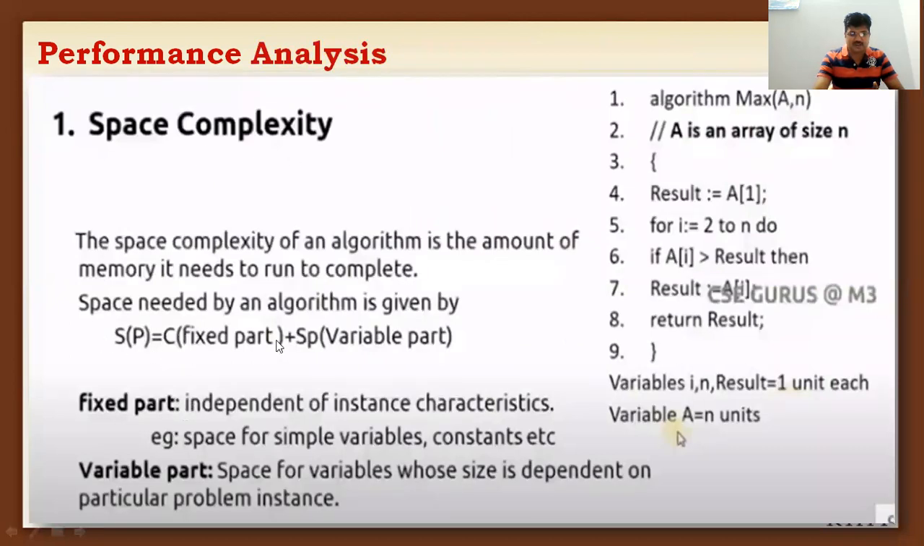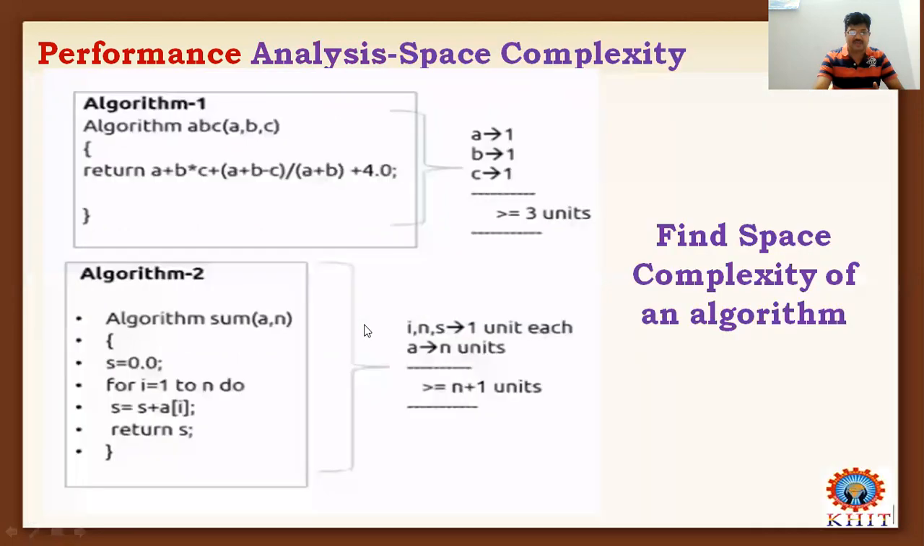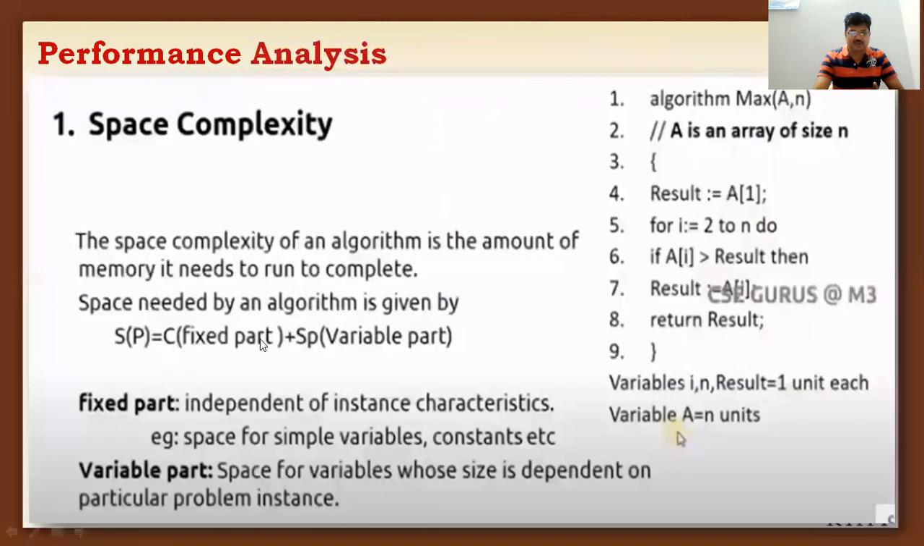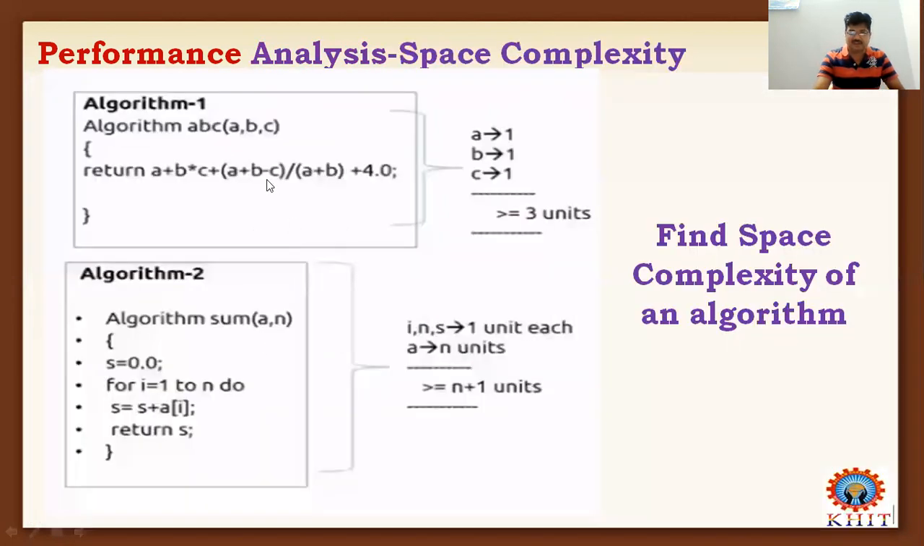to constant into fixed part. Ignore this here. S of P equal to C into fixed part. That means S of P equal to C into 3, which means 3 times it will be executed. C is a constant value. Ignore the constant value, so we will get 3 as the answer. And how do we calculate the space complexity of an algorithm?